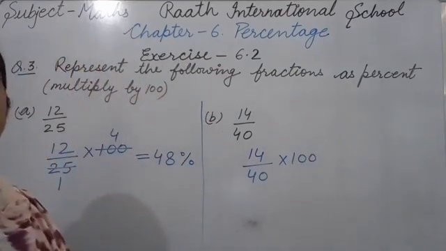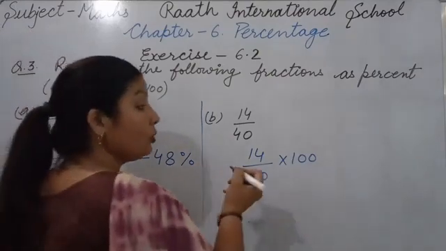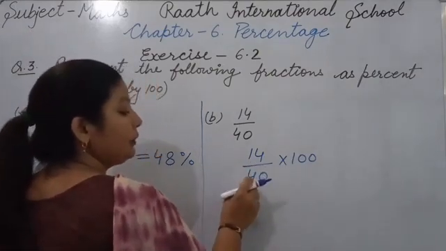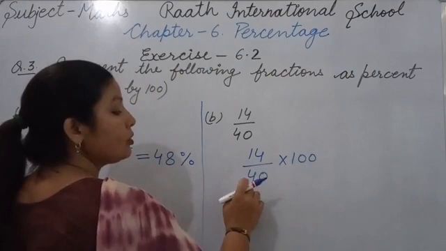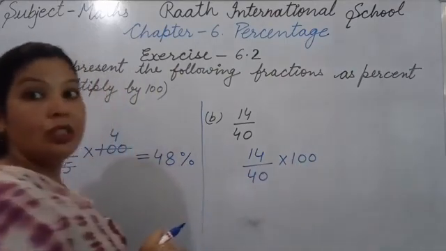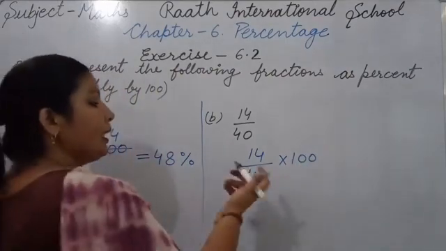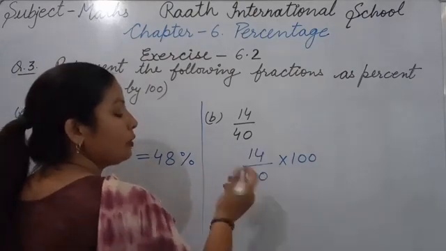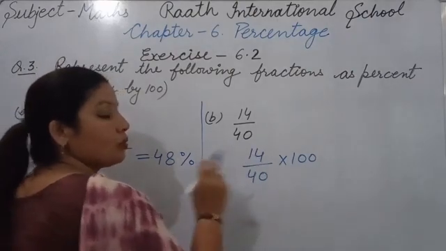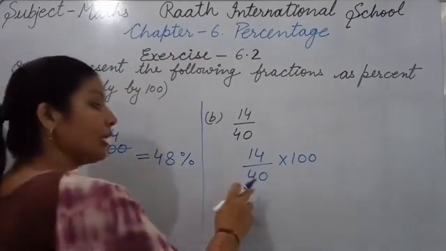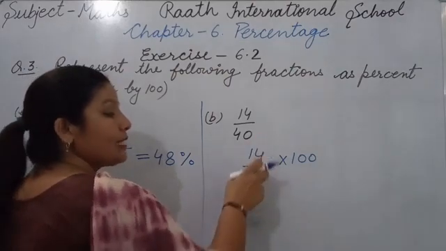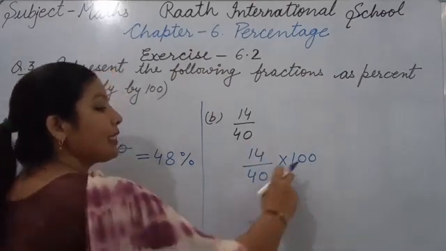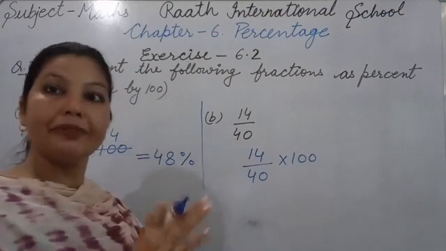Okay. Now we multiply by 100. So first of all, as we know, both come in 10 table also, both come in 20 table also. We know that both come in 2 table also, so we can cancel by 2 also. 14 and 40 both are coming in 2 table. So we cancel from here also, and firstly we cancel by 100 also. As our wish we can do.